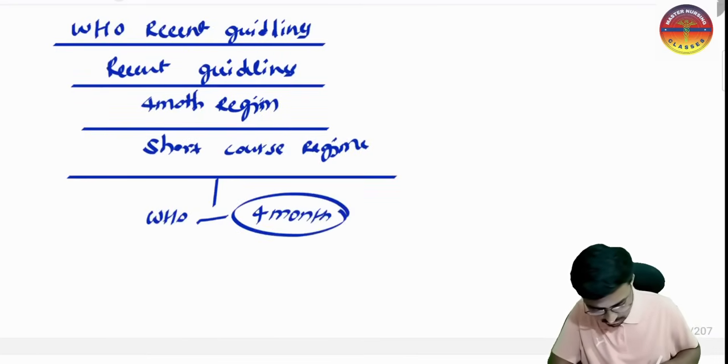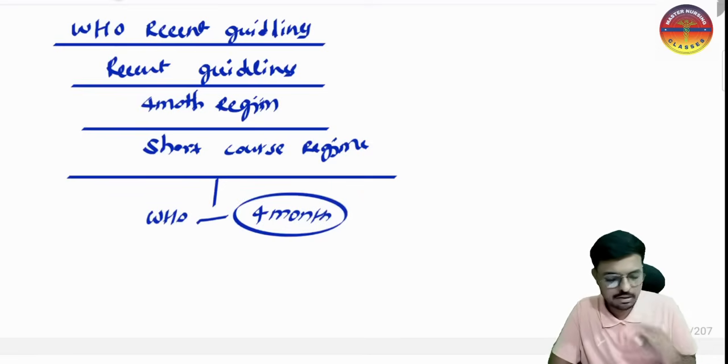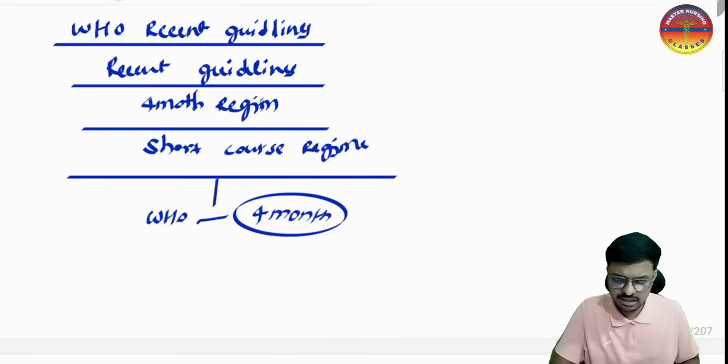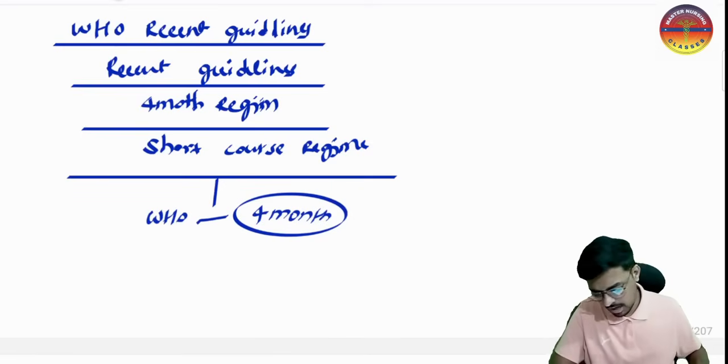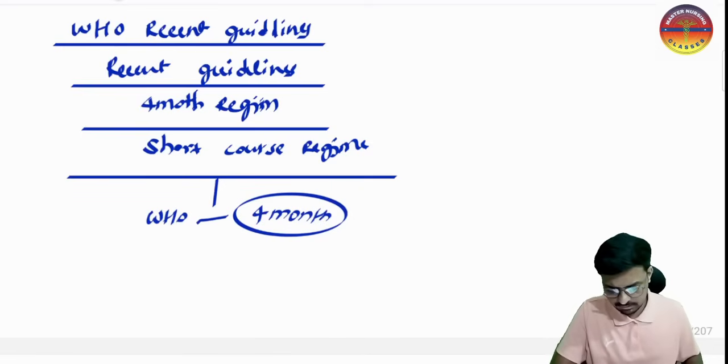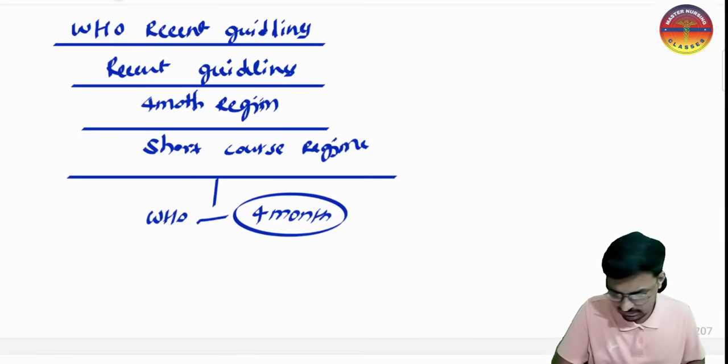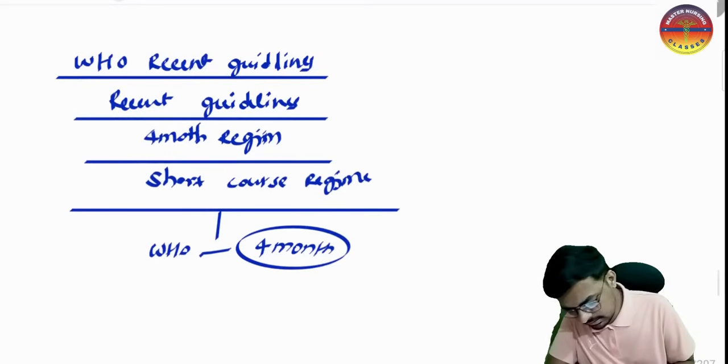A 2-month intensive phase, and a 2-month continuation phase. Rifampicin is not there; instead of that, rifapentine is there. Ethambutol is not there; instead of that, moxifloxacin is there.